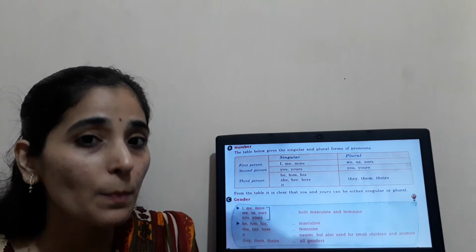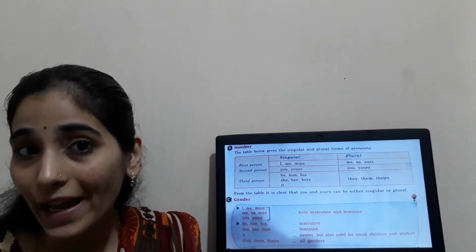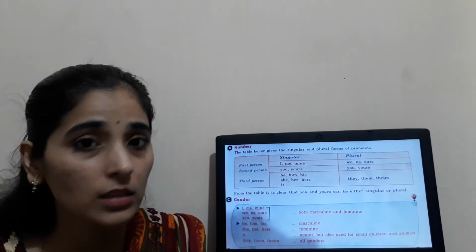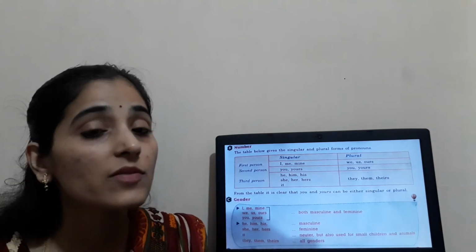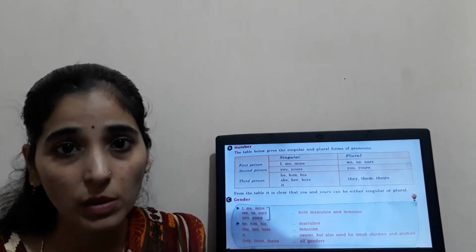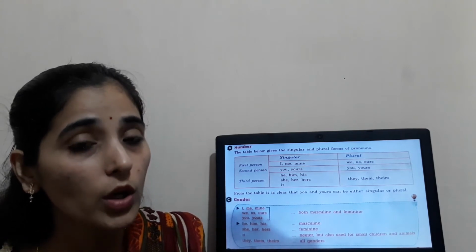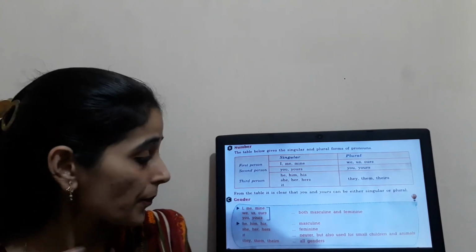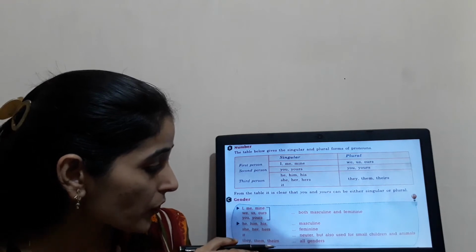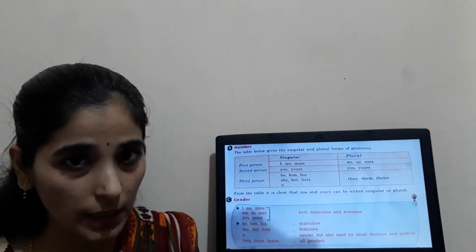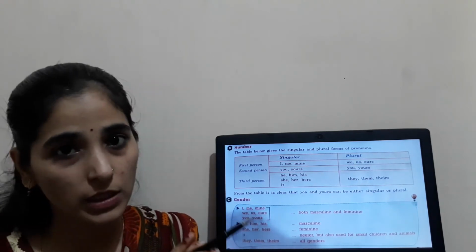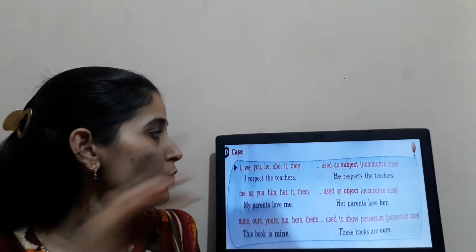It's a cute baby. Clear? So I have not pointed out whether it is a girl or a boy. I have said baby, so it may be a girl or a boy. So it is used with animals as well as for children. Then they, them, their are used for all the genders, because it is the plural form. Clear? Let us move to the next one.